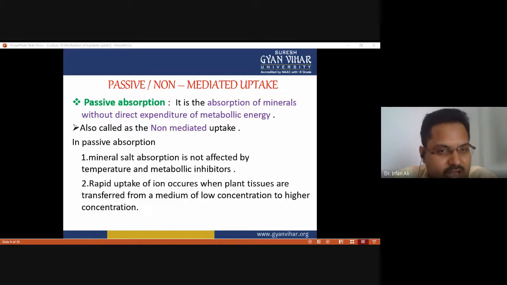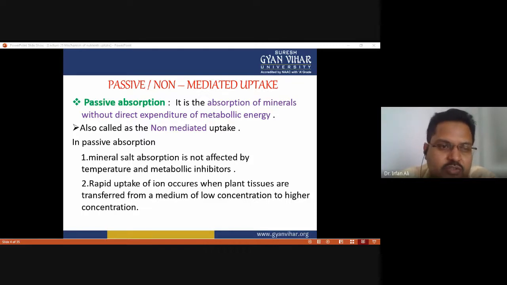Passive transport is the absorption of minerals or nutrients without direct expenditure of metabolic energy. Here there is no requirement of metabolic energy or ATP. This transport is also called non-mediated uptake, because you know that in the process of diffusion no mediator or carrier is required. That's why it is also called non-mediated uptake.